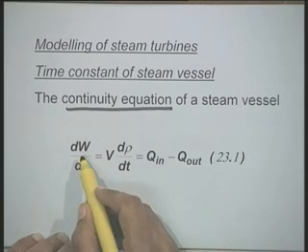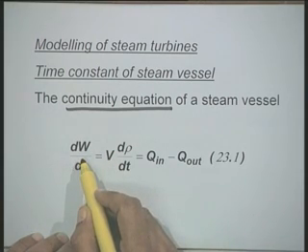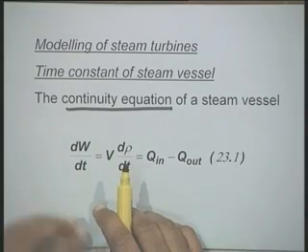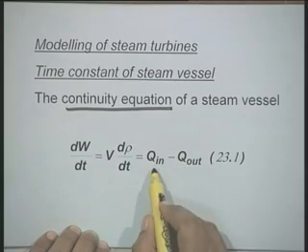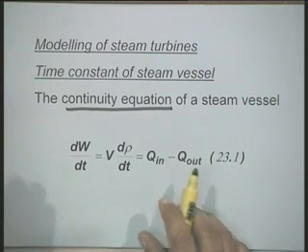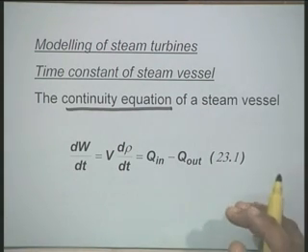Therefore, V into rho is equal to the total weight of the steam. Therefore, the rate of change of total weight of the steam content is equal to the difference Qin minus Qout. A very simple mechanism: there is a vessel where steam is entering at a certain rate and leaving at a certain rate, and this difference represents the rate of change of weight of the steam inside the vessel.